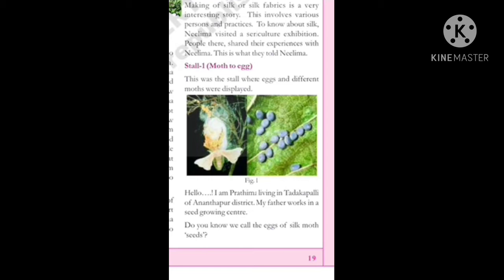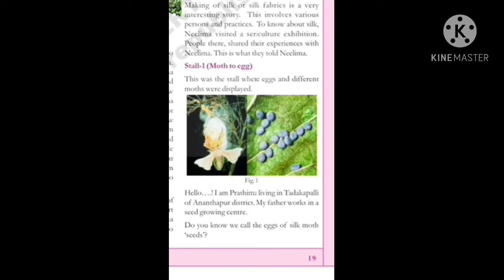For example, take the egg of a hen. What happens from the egg? Another hen comes, but from these seeds no other moth comes. Threads come, and they are useful to make cloths. So that's why these eggs are called seeds.